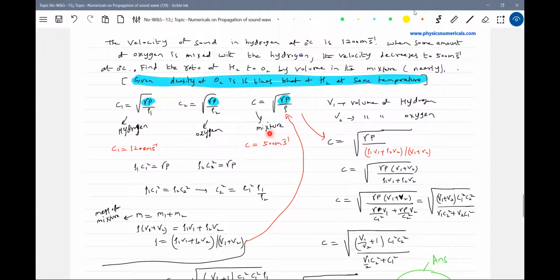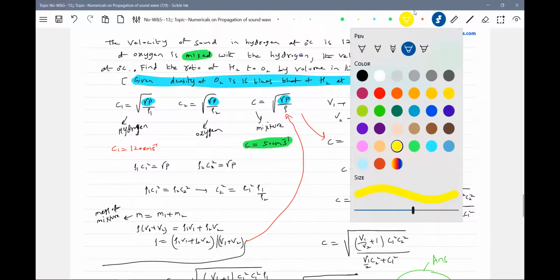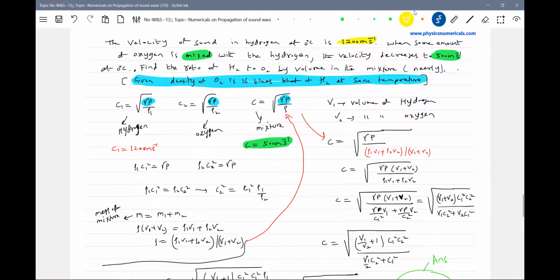So in the mixture, it will be 500, in hydrogen it will be 1200. I think this is very important. Once you gather this data, it will be very easy.